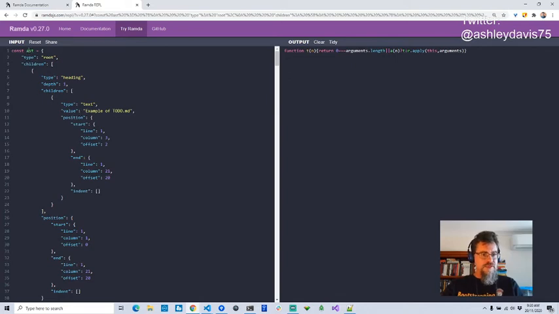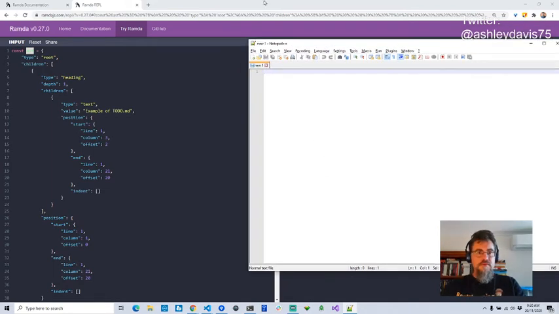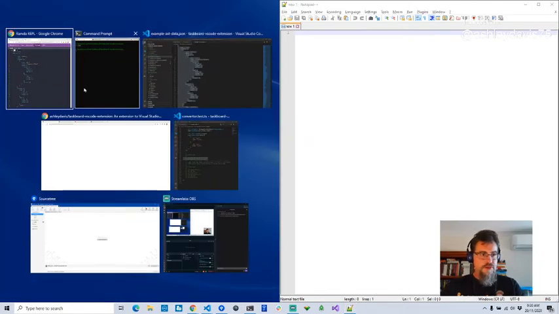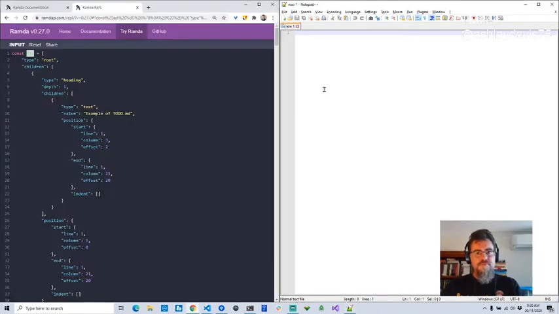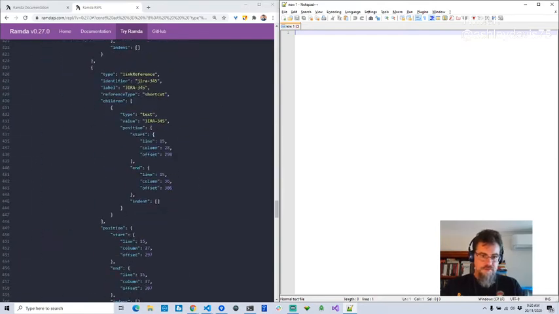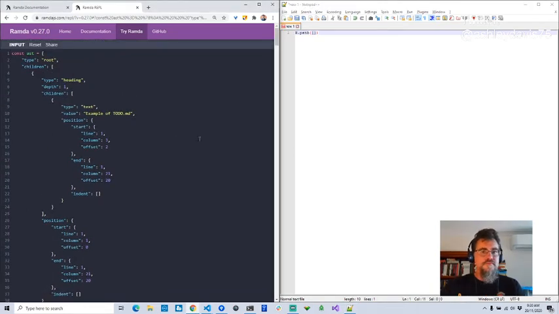But we've got to drill down into it. So I'm going to bring up my handy little notepad so I can take notes as I work through this. I'll put them side by side. In fact, I'll just go down to the end here and build out this path to show you what I'm trying to do.